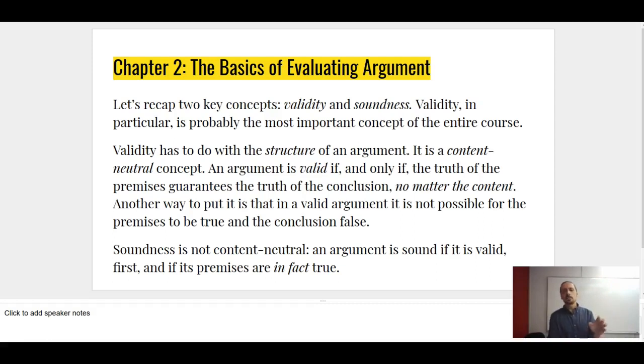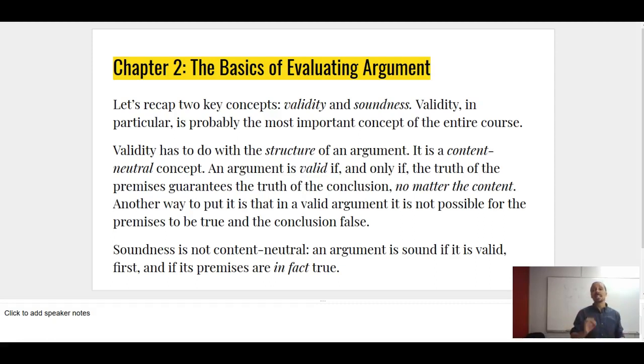So I'm going to recap 2 important concepts that I've been telegraphing in the last couple of videos: validity and soundness. Validity is probably the most important concept in the entire course. Now, validity has to do with the structure of an argument. It's content neutral, which means that validity has nothing to do with what the argument is about, what it's talking about in the world. It has to do with the structure or form of the argument. So no matter what we plug into the argument, it will remain valid.